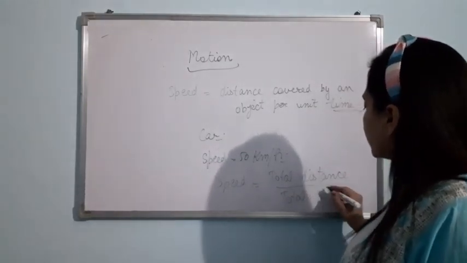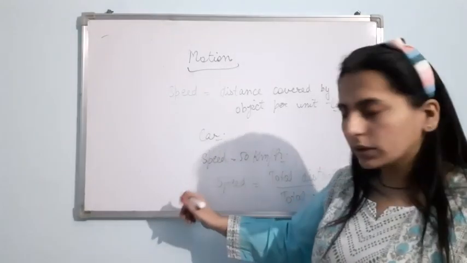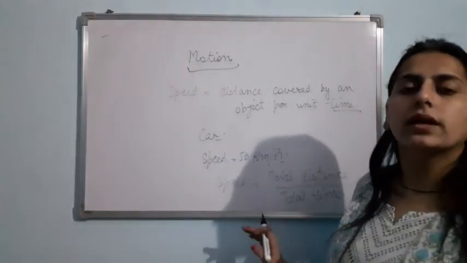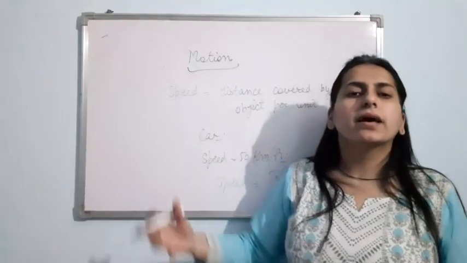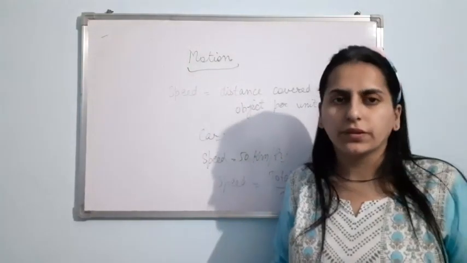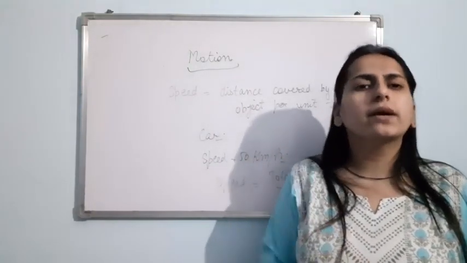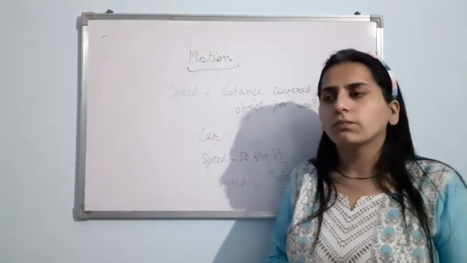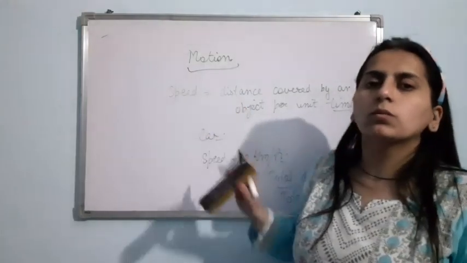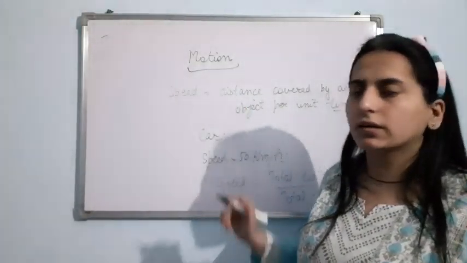But in reality it is average speed, total distance by total time. Am I clear? So what is speed? Distance covered by an object per unit time. Or I can use the formula speed equal to distance divided by time. Am I clear? Now, we have two types of motion on the basis of the speed.